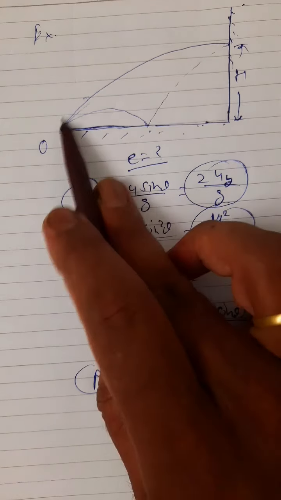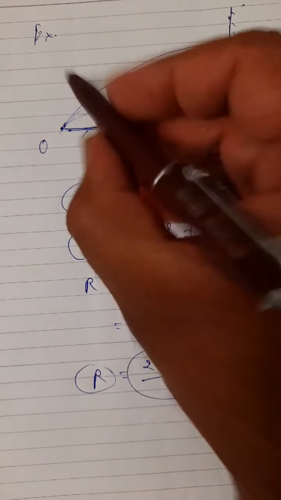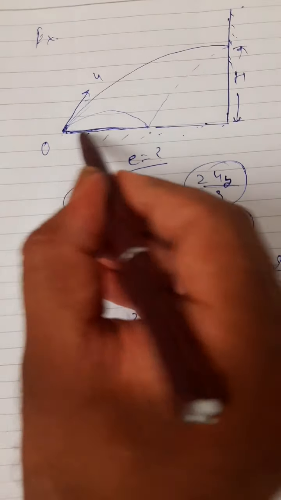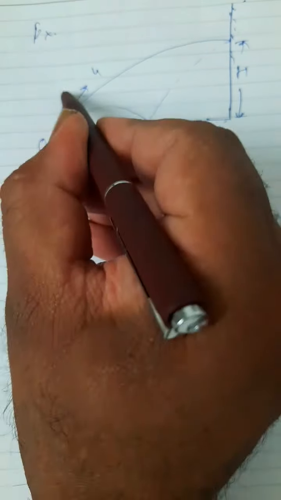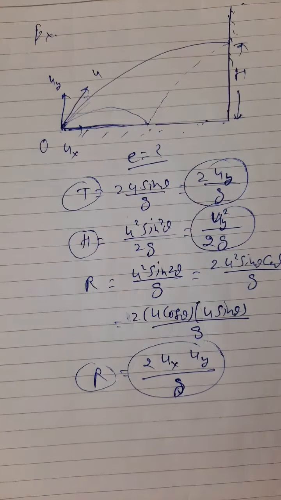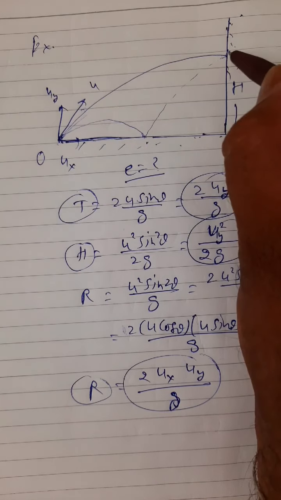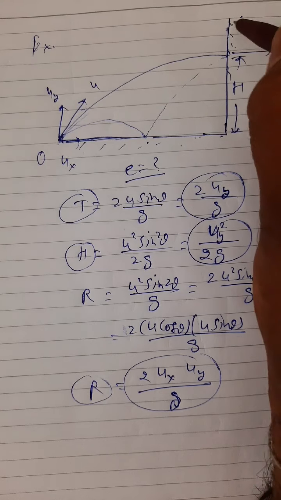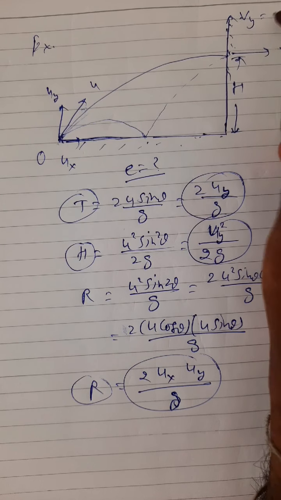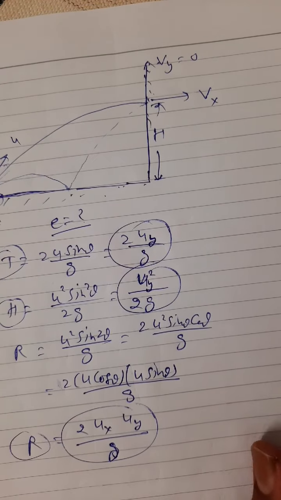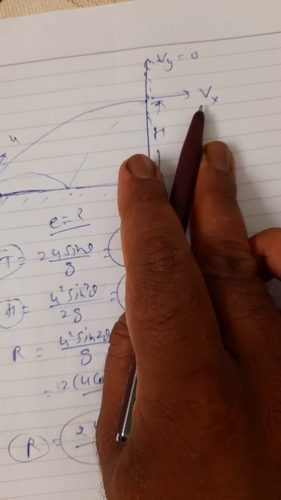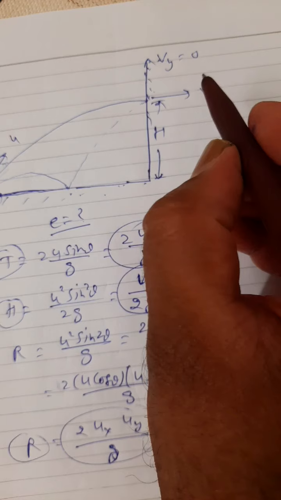Well, after striking, suppose here the ball is taken having velocity u, this is ux, this is uy. It strikes the wall with velocity, then it has only vx component, because vy becomes 0 at the maximum height. It becomes u dash x, then it returns.